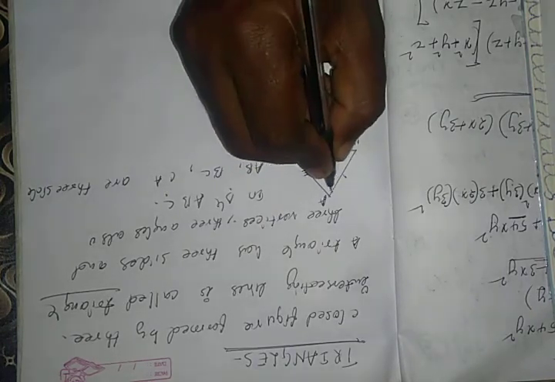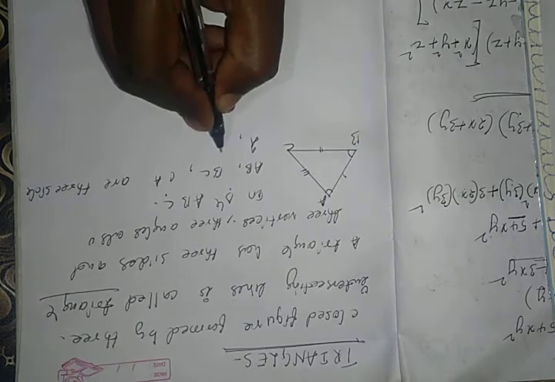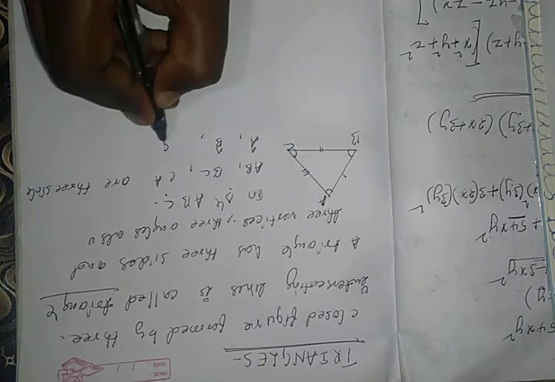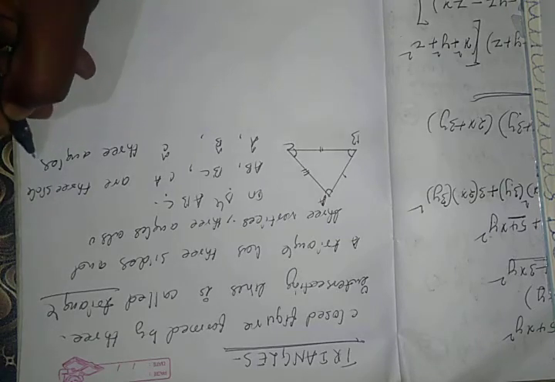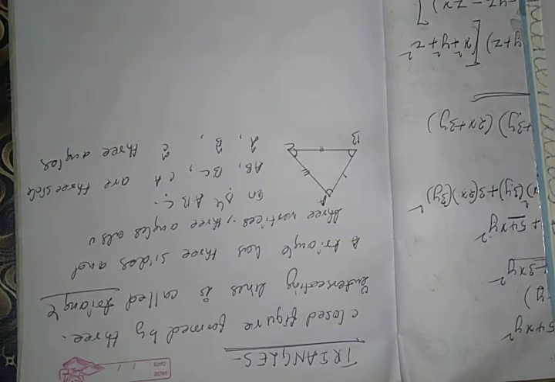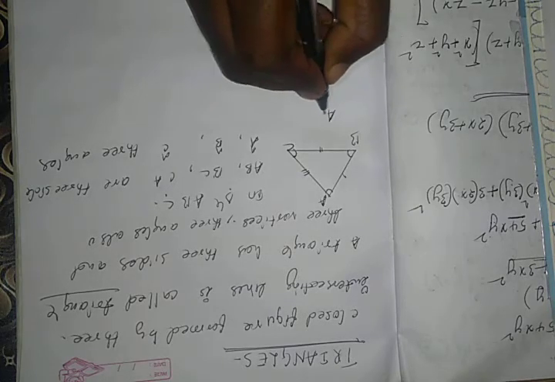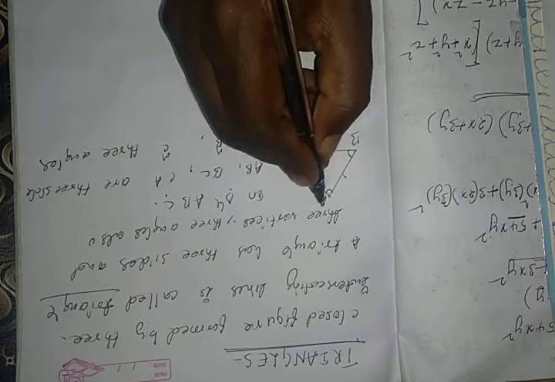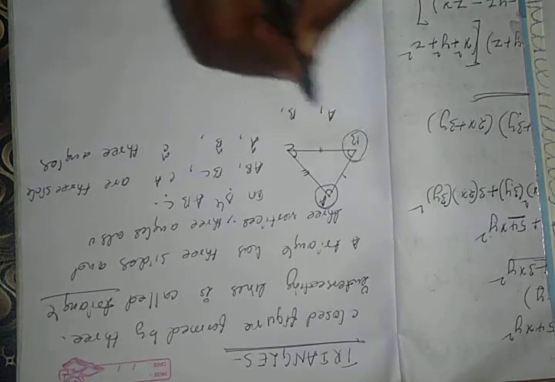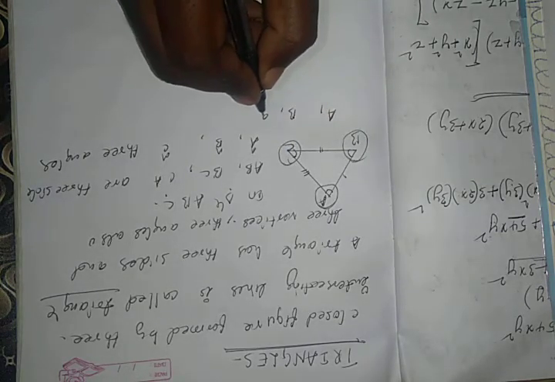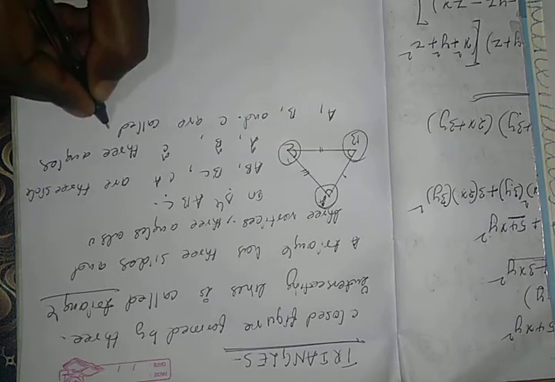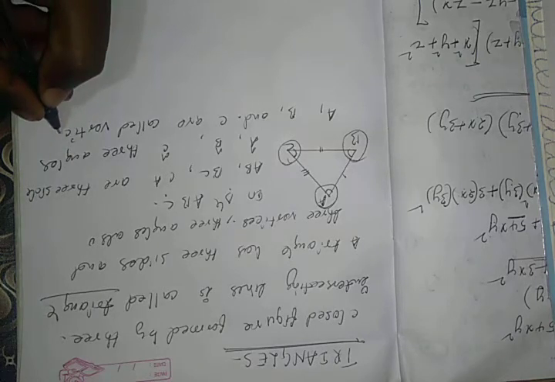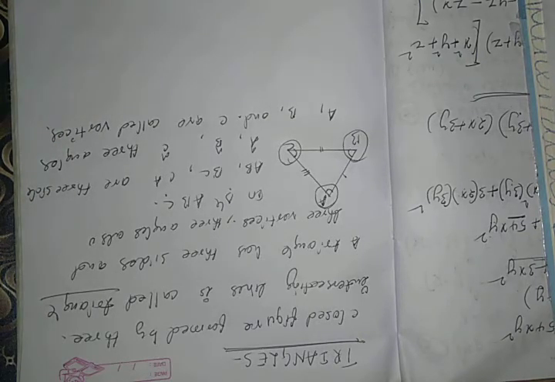And also angle A, angle B, angle C. So there are three angles, and also the vertices A, B, and C are called vertices. These are the vertices of the triangle.